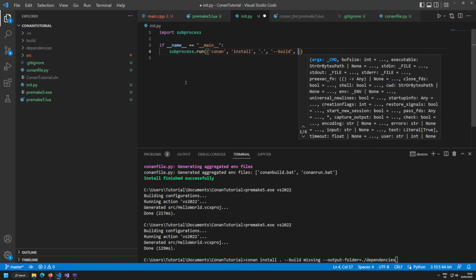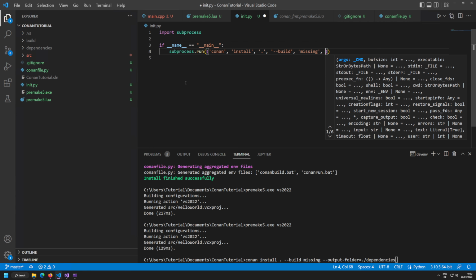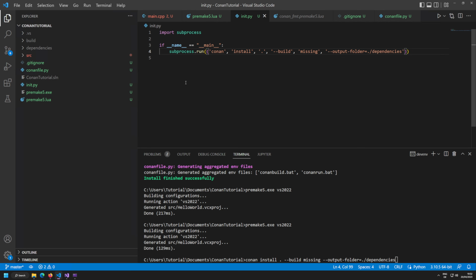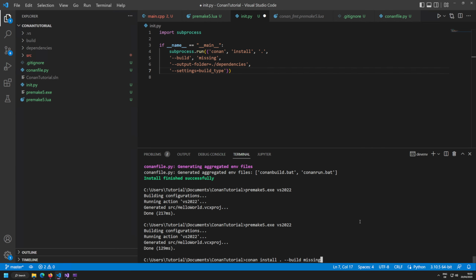We want to build missing libraries, and the output folder shall be /dependencies. That's it. And then I want to specify the setting here, and the setting that I want to specify, maybe let me format this a bit nicer so it's a bit better to read. Settings equals, I think, what was it? Yeah, settings equals build type equals debug, and then we would need to copy and paste this.